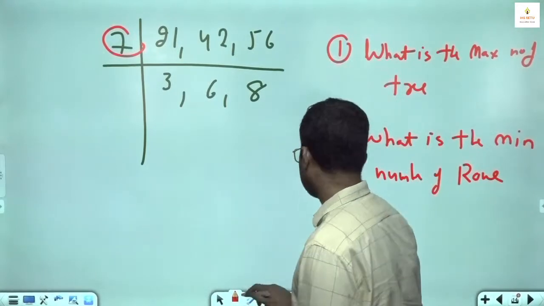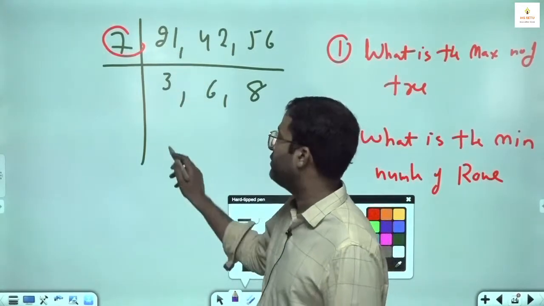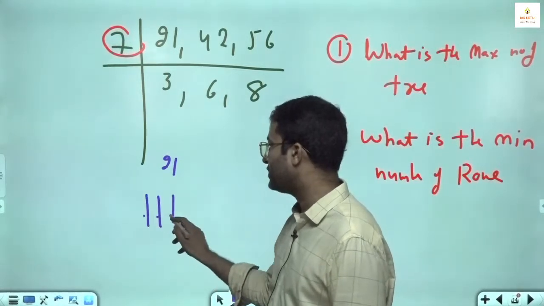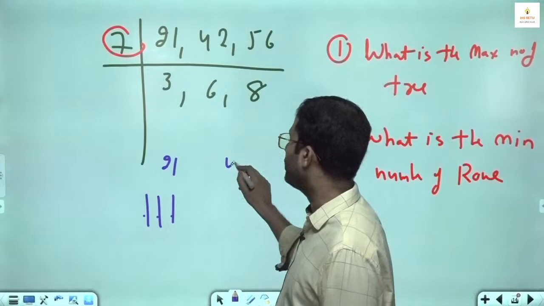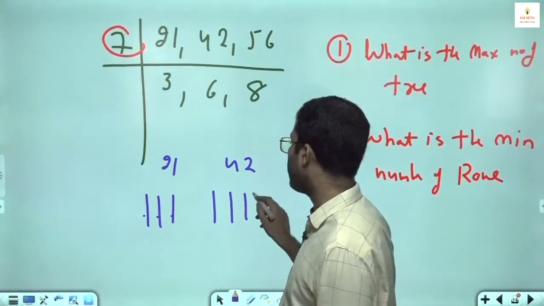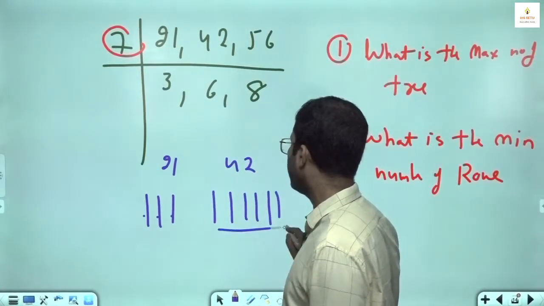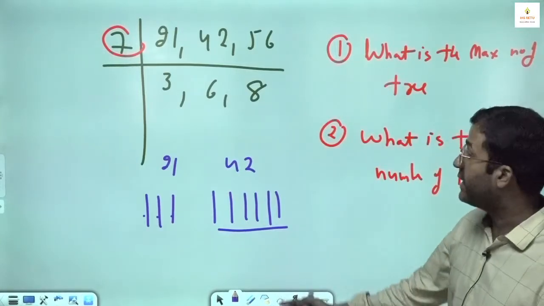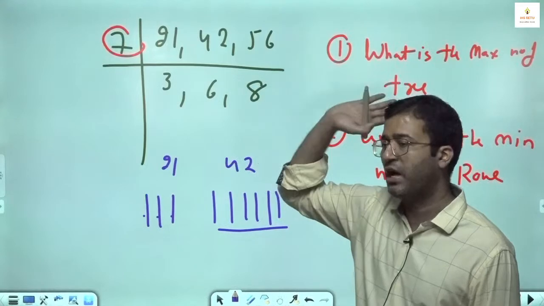Either you take the long method. 21 mango trees, so you can put 3 rows of mango, 7, 7, 7. You have 42 apple trees, so you can put 7, 7 trees in one row. It means you can have 6 rows of apple. Similarly, orange. But I tell you, this method gives you both the answers.